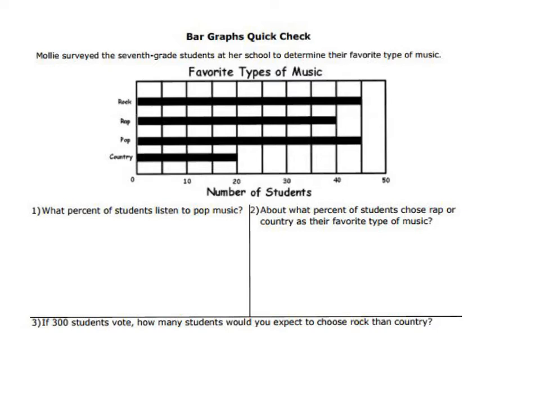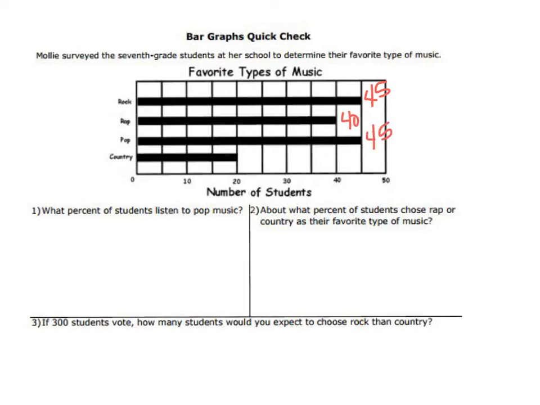So here it says, Molly surveyed the 7th grade students at her school to determine their favorite type of music. So let's go ahead and figure out how much each of them has. For rock music, it was 45. For rap was 40. For pop was 45.